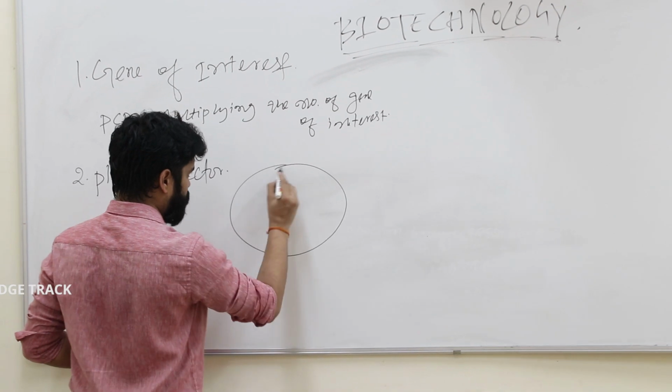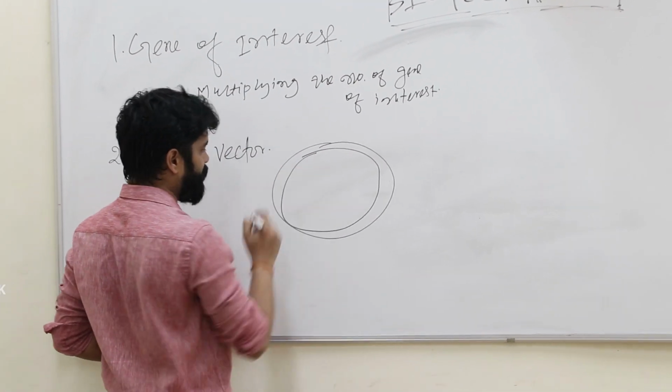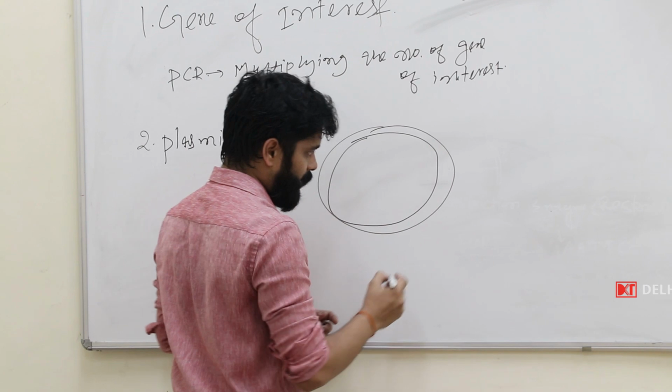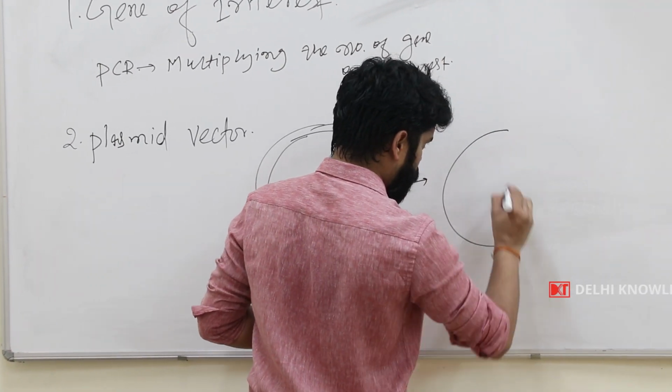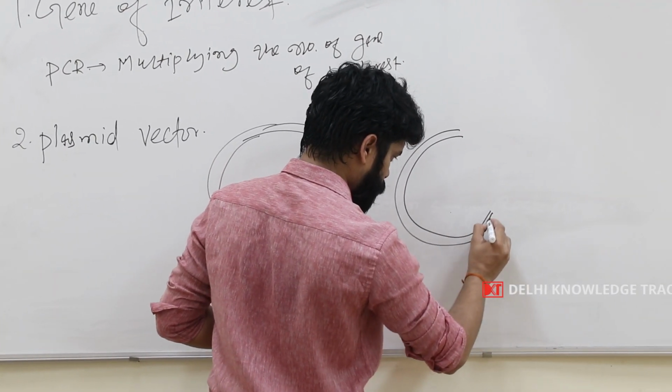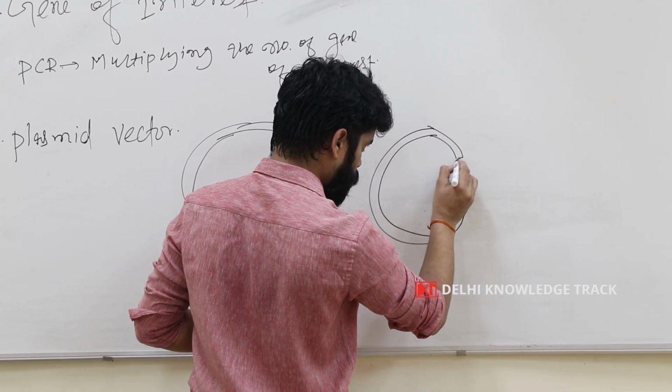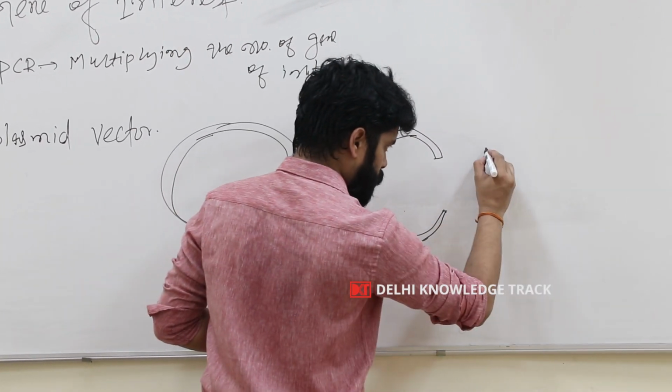So the vector plasmid has been digested. Suppose it has been digested with EcoRI, and after digestion the plasmid will open up, and here is the gene of interest.